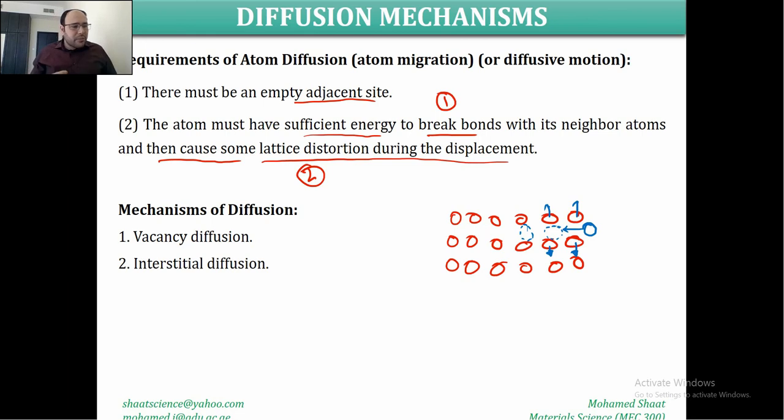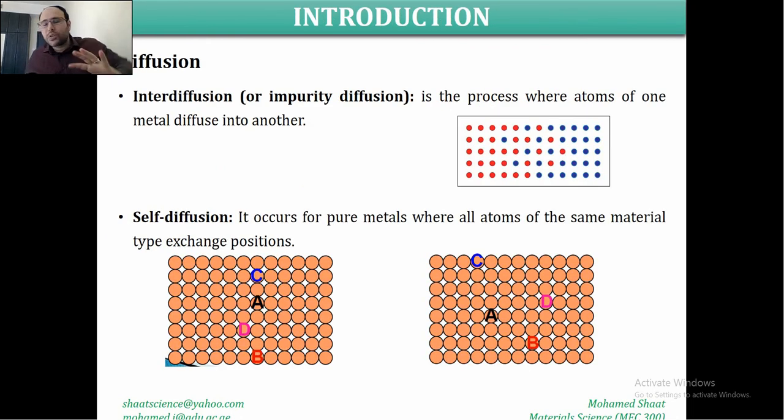It is not done by luck. No, it requires a certain amount of energy to achieve this diffusion. So diffusion in general requires energy, and in many cases it requires heating the material, as we discussed. Mechanisms of diffusion: it could be vacancy diffusion or interstitial diffusion. So we have two approaches. Remember that we have two types of diffusion.